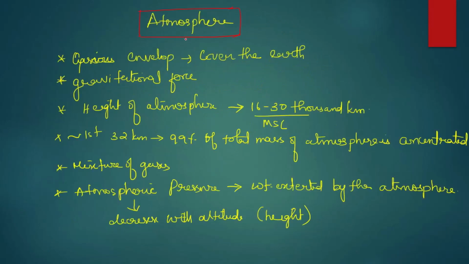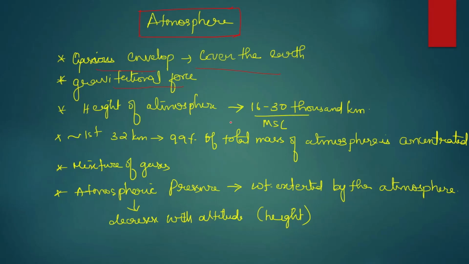So what is the atmosphere? What do you mean by atmosphere? The atmosphere is one of the most important components of our Earth. It's a gaseous envelope that covers the Earth with the help of gravitational force. This atmosphere consists of various types of gases, dust particles, aerosols, etc. All of these together constitute the atmosphere, which is held with the help of gravitational force.